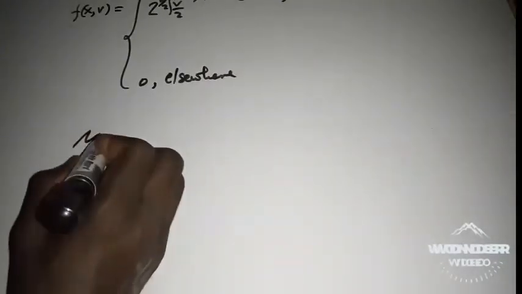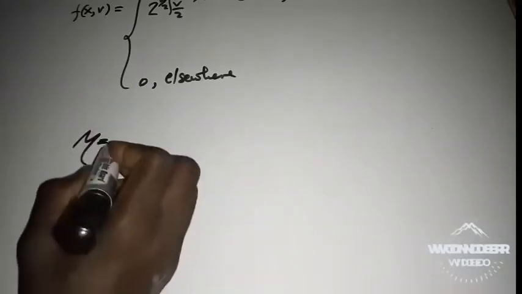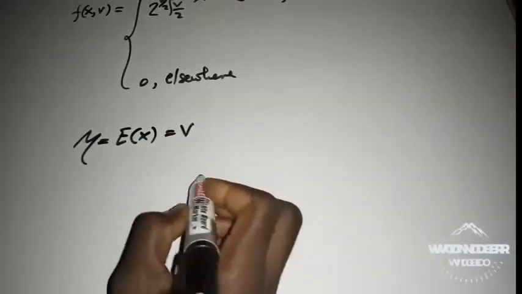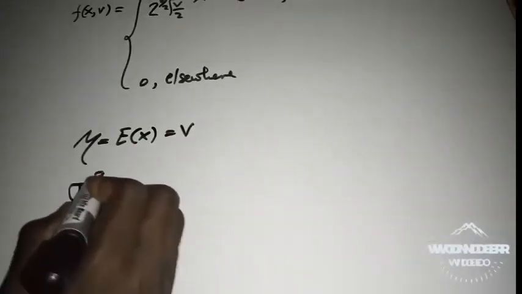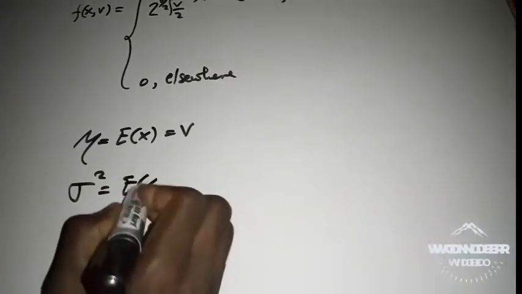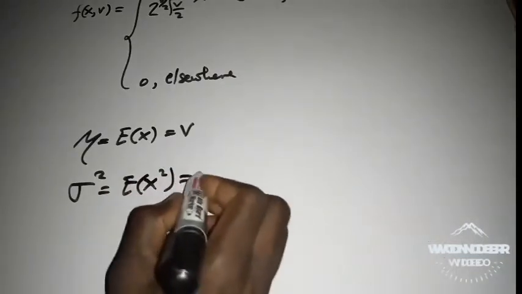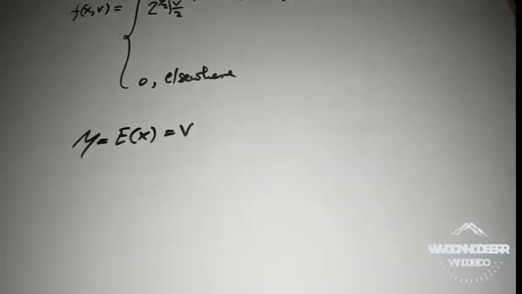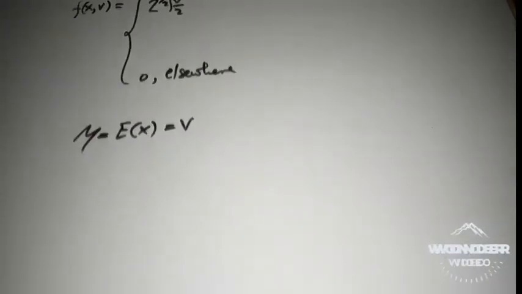The mean of the chi-square distribution is equal to v, and the variance of the chi-square distribution is equal to 2v.